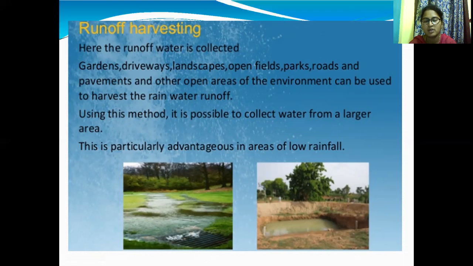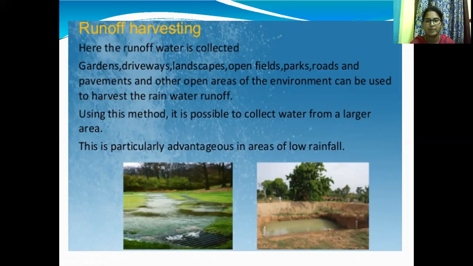Here runoff water is collected, and gardens, driveways, landscapes, open fields, parks, roads, pavements, and other open areas of the environment can be used to harvest the rainwater runoff.